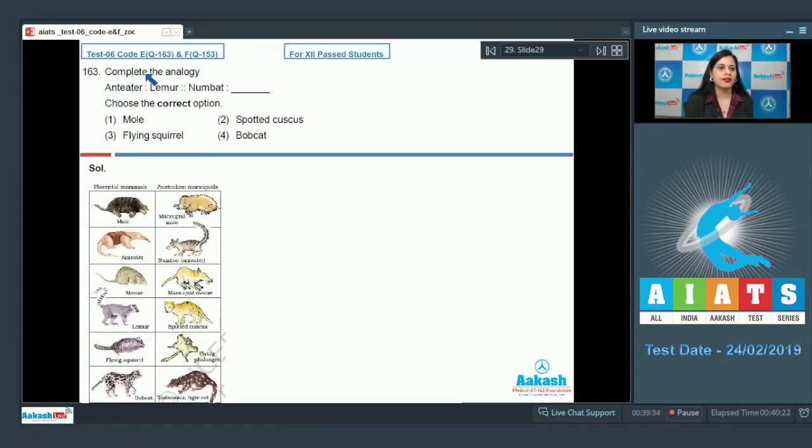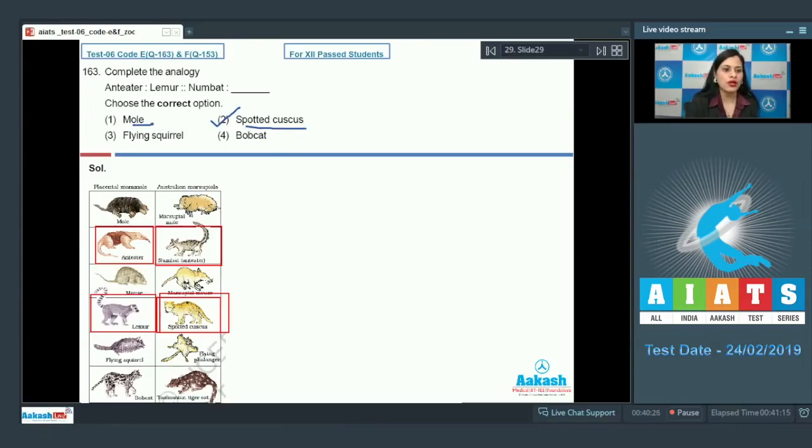Question number 163. Complete the analogy. Anteater is to lemur as numbat is to. Choose the correct option: mole, spotted cuscus, flying squirrel and bobcat. As you can see, anteater, which is a placental mammal, is to lemur, which is also a placental mammal, coincides with what? Numbat, or anteater, which is an Australian marsupial, is to spotted cuscus. So the correct answer is option number 2, spotted cuscus.